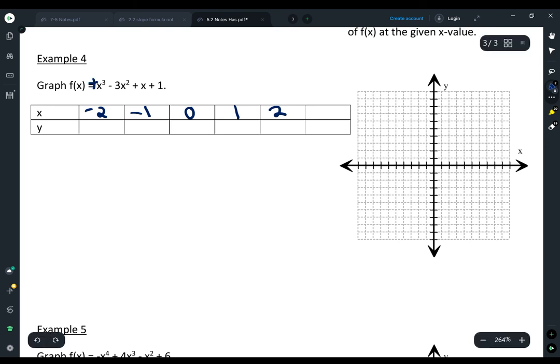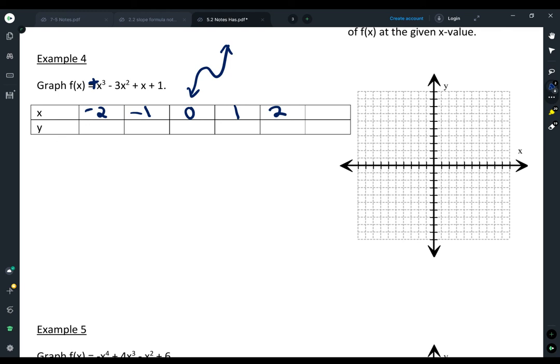This is a positive 1 in the front, right? There's nothing there, so it's positive, and it's x cubed. So I would expect a cubic graph to go something like this when it's positive and cubed. So that's kind of the picture of what I'm looking for. What I'm doing is plugging in x values, getting out y values, and then I'm going to play connect the dots and connect the points.